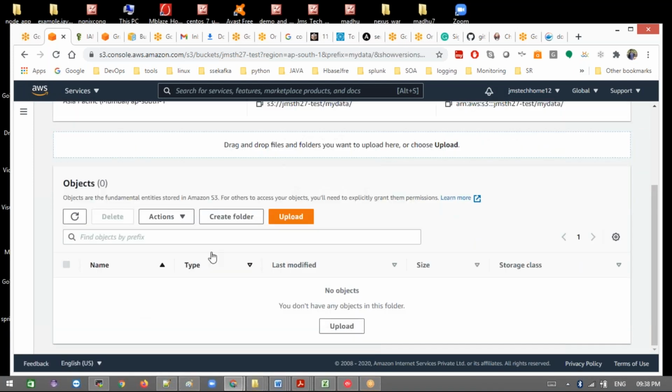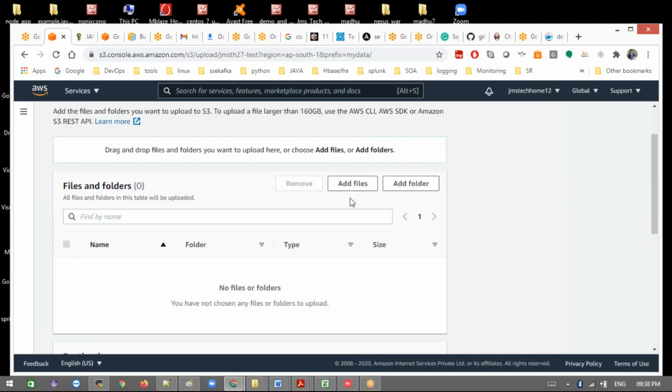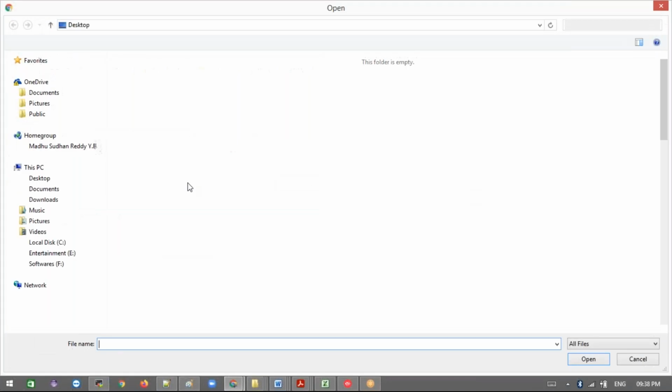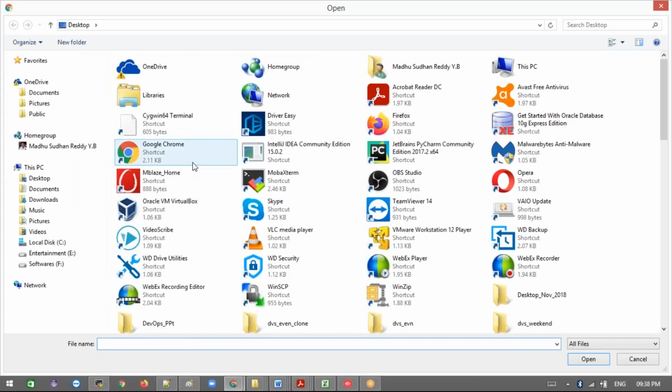Then you can upload data inside this folder. Upload anything here, whatever it is.